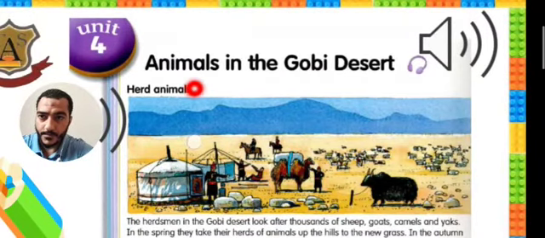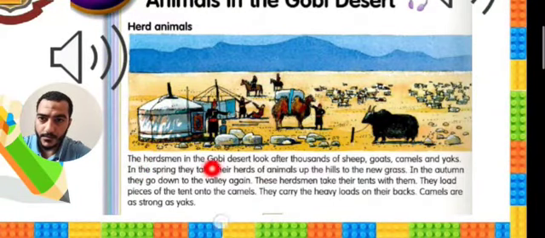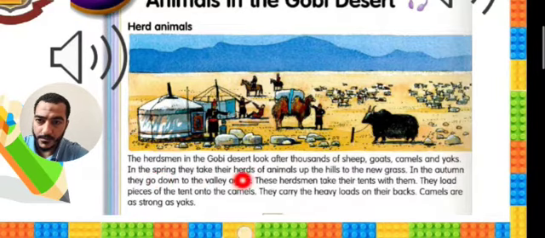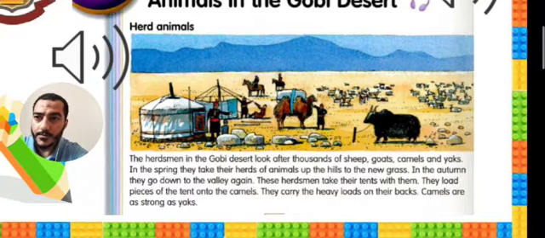The herdsmen in the Gobi Desert look after thousands of sheep, goats, camels, and yaks. In the spring, they take their herds of animals up the hills to the new grass. In the autumn, they go down to the valley again. These herdsmen take their tents with them. They load pieces of the tent onto the camels. They carry the heavy loads on their backs. Camels are as strong as yaks. Okay, very good. Next.